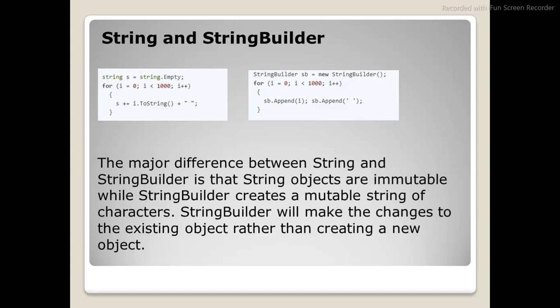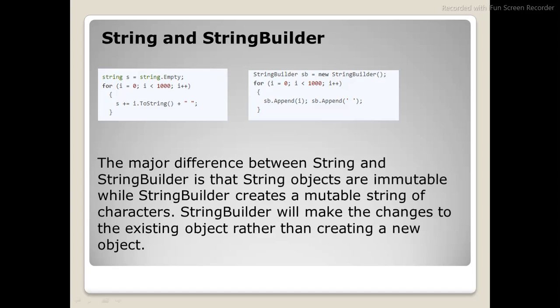So when you are trying to modify that value, s is equal to something else, it will not modify the old value. Instead, it will create one more placeholder in the heap. But when it comes to string builder, it is not like that. It will keep on updating the value. So that is what mutable means.